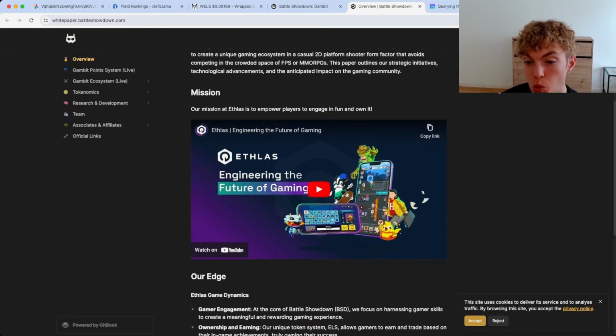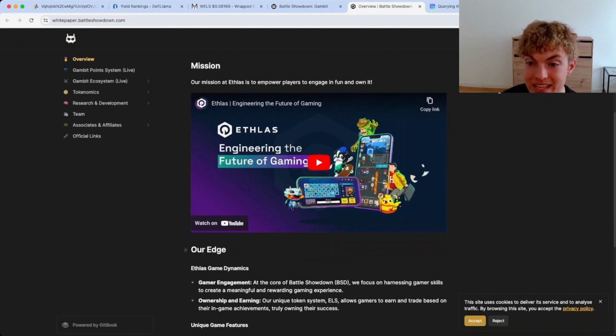I'd really want to see what role this token plays in the ecosystem. Like, does it actually have a good role to the point where it can make me money and where it could grow in value, or is it more of just some sort of incentive token or some Ponzi type thing? And if it's one of those, then I probably don't want to deploy into it. And I'm not saying that this is one of them. I'm just saying, just do your due diligence. That's really what I'm trying to tell you.